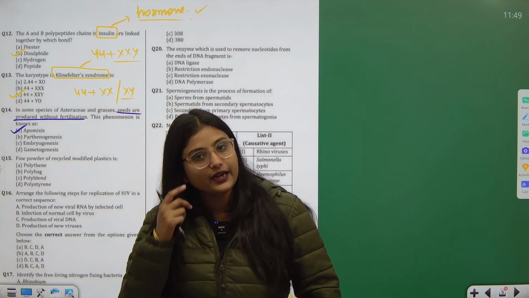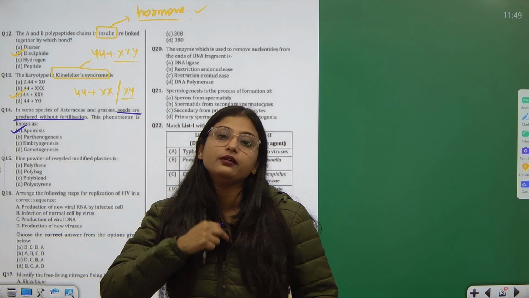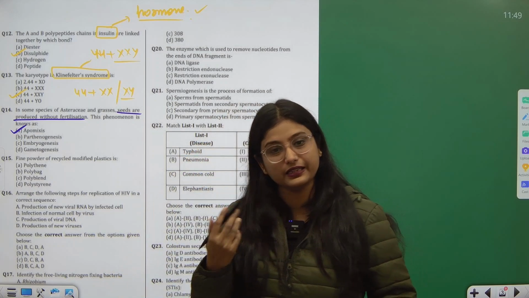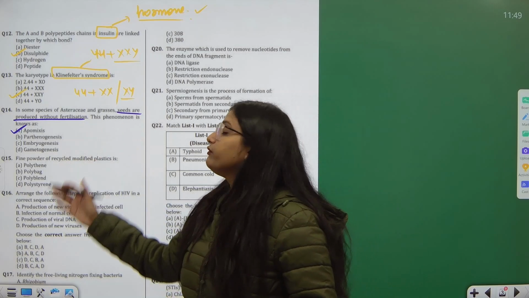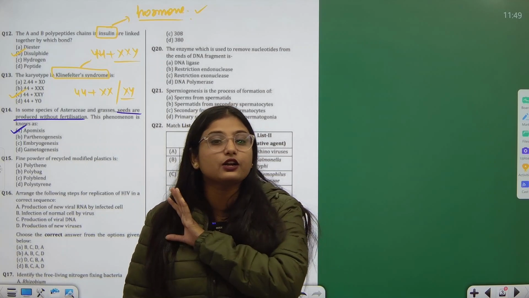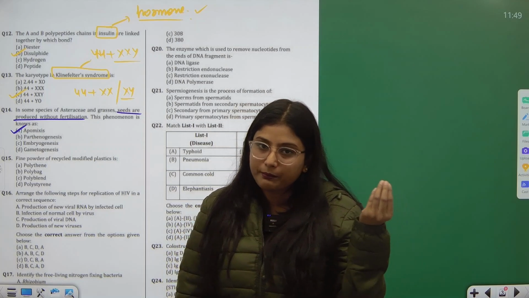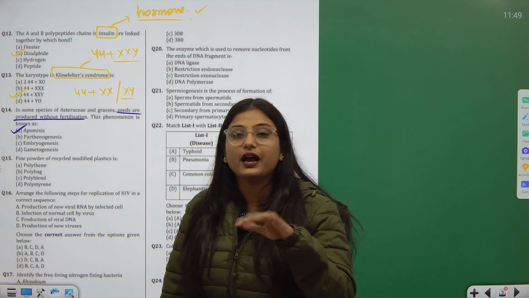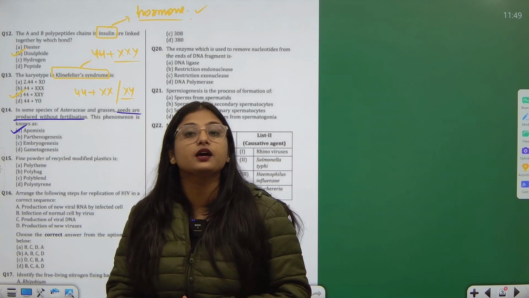You must have read in your reproduction in flowering plants that mostly flowers produce seeds, but many are produced without fertilization. Right, they have seeds, but those seeds are not produced from fertilization by the fusion of male and female gamete. No, they are produced without that fertilization, and that concept is referred to as apomixis.